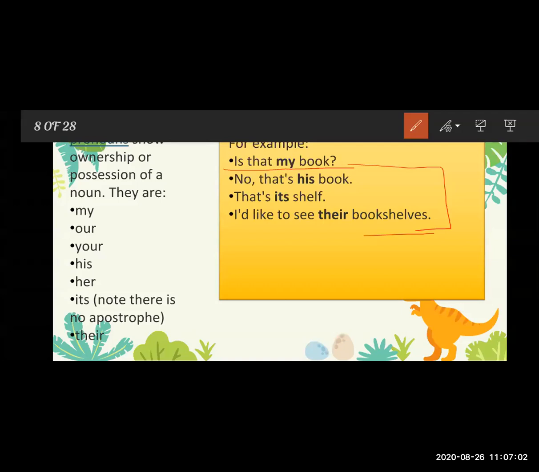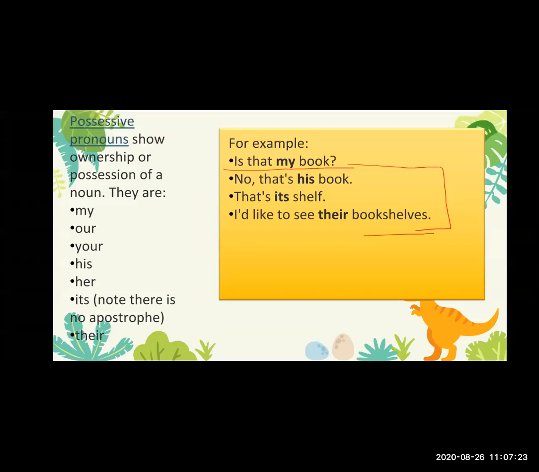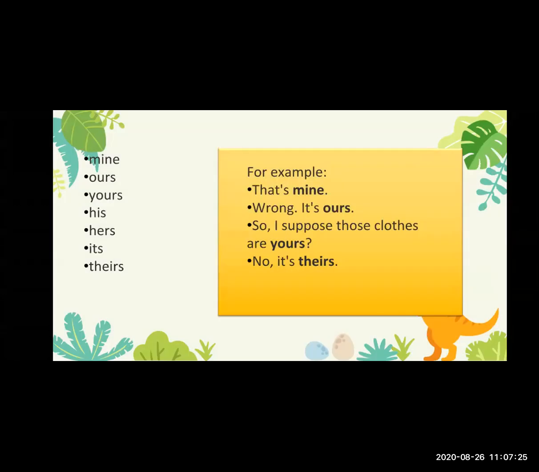So see, these are the possessive pronouns. My house, my pen, my book, then my brother. So we are showing the possession on the person or on the thing. When we are showing the possession on the thing, at that time we use the possessive pronoun.